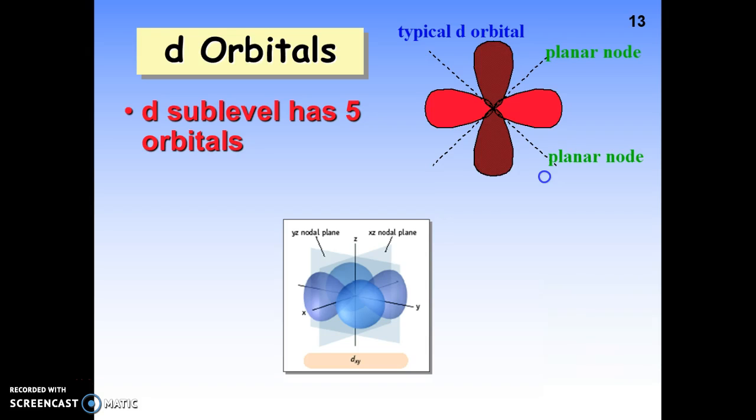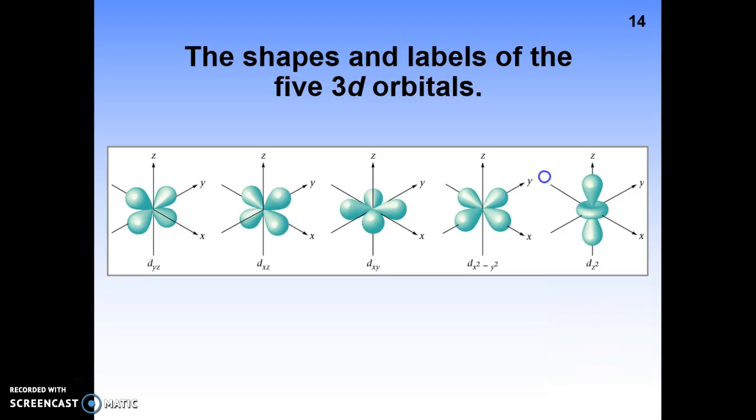Now there's one that looks weird. So here we go. Here are the d orbitals. So you can see there's 1, 2, 3, 4 that look exactly the same. And then this dz squared, this crazy one that's along the z plane, looks like a dumbbell like the P, but then it has a donut around it. And we literally call that a dumbbell with a donut.